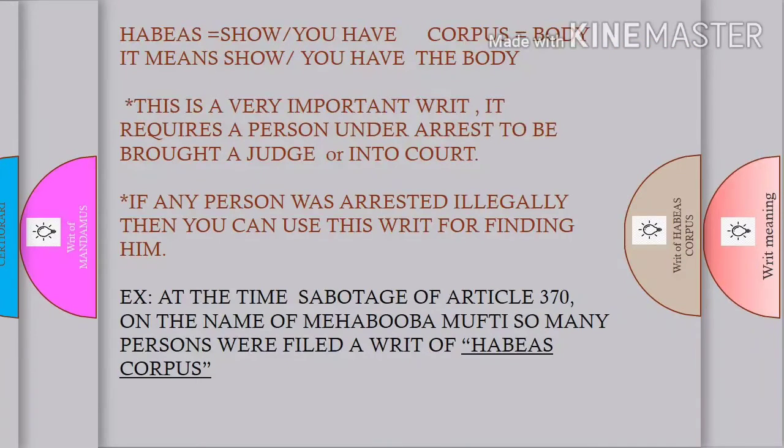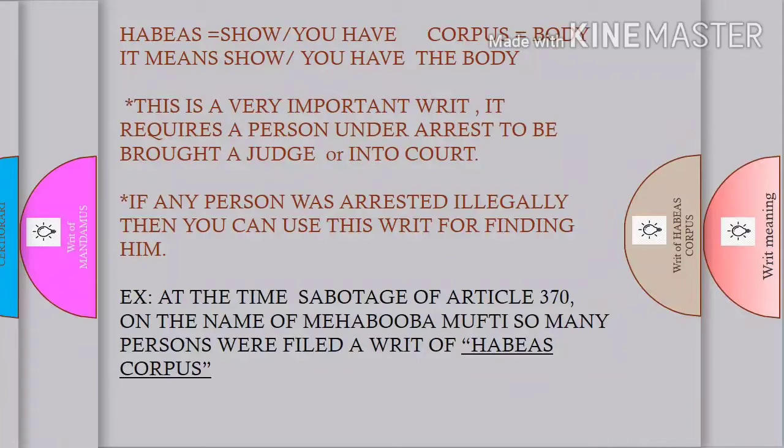Now the first writ, habeas corpus. Habeas means show or you have. Corpus means body. It means show or you have the body. This is a very important writ. It requires a person under arrest to be brought before a judge or into the court. If any person was arrested illegally, then you can use this writ for finding him.